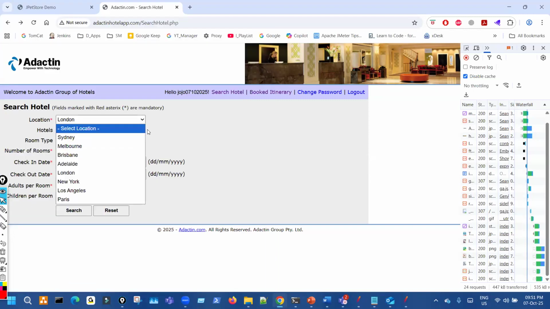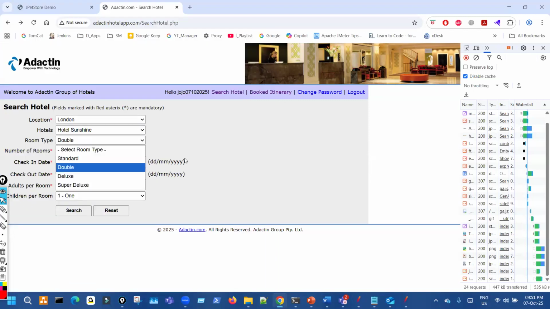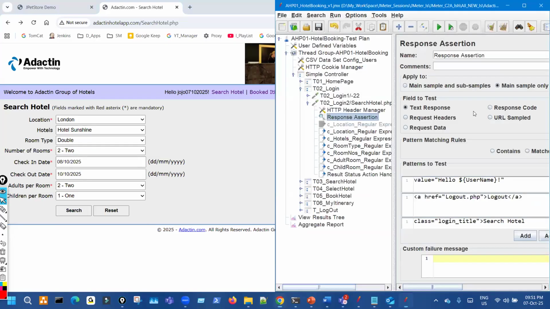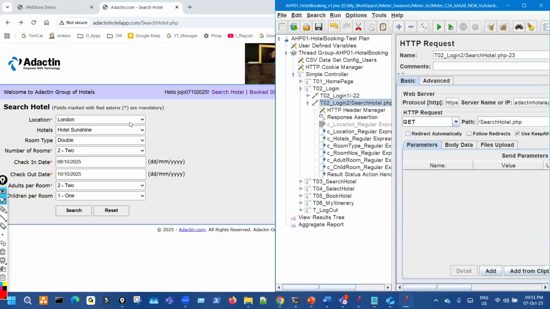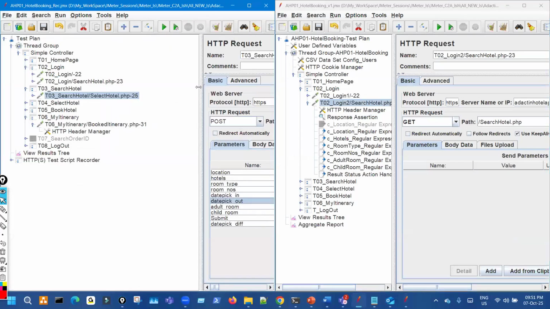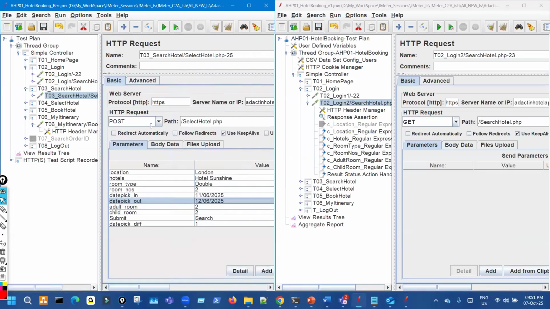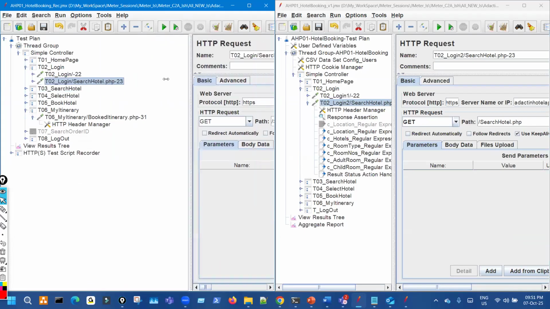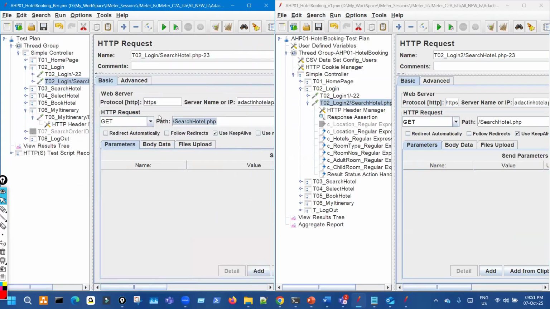All these values are available, and we have to extract them. So how to do the extraction? From the login second request, which is the search hotel request, from here only, we have to extract all those values.